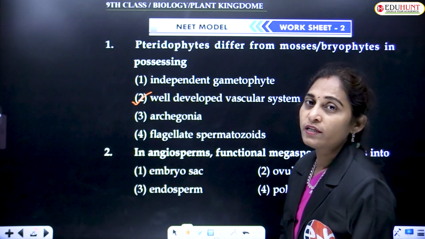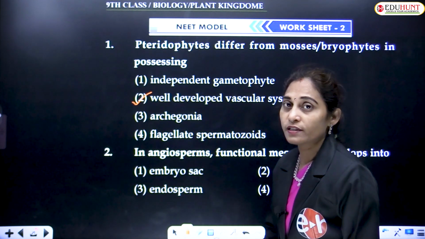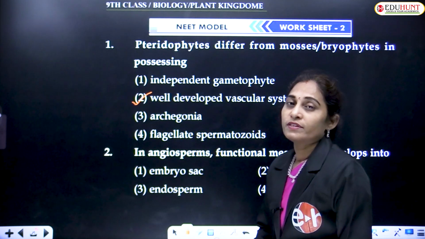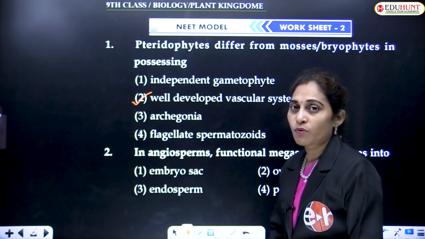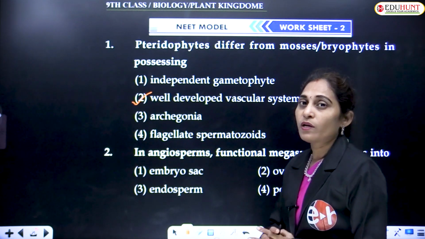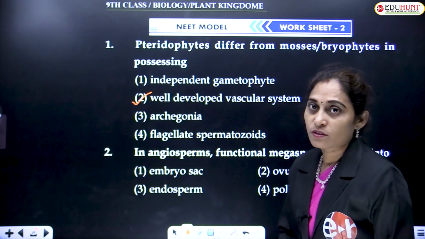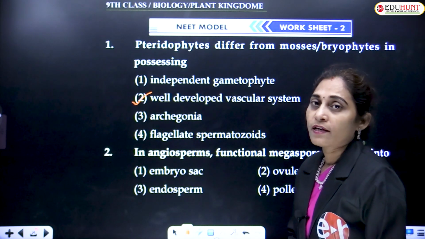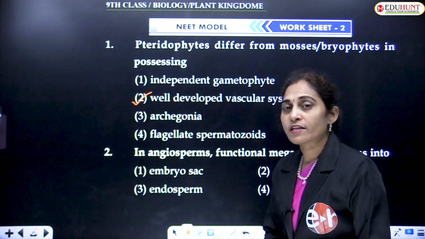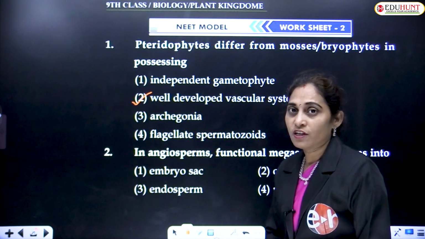Out of 4, 3 will degenerate, and the one which is functional, its nucleus divides thrice to produce 8 nuclei. It is an 8-nucleate, 7-celled structure.